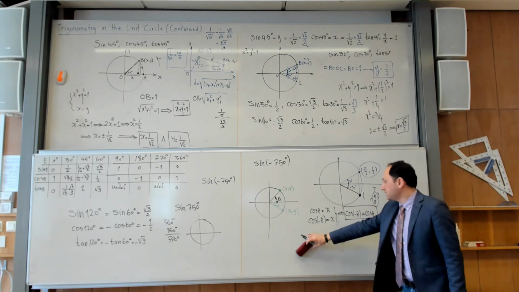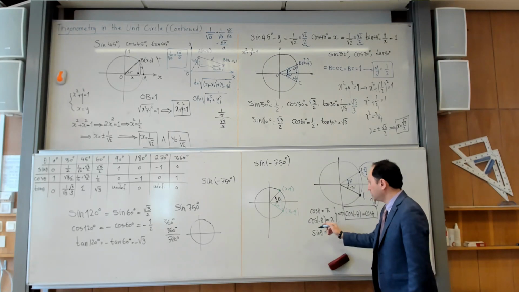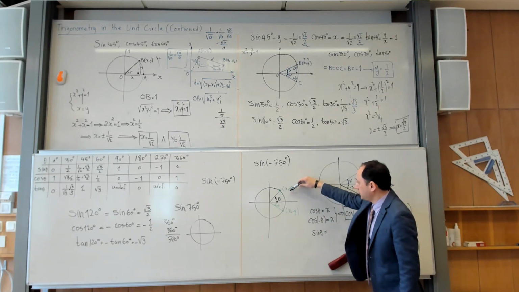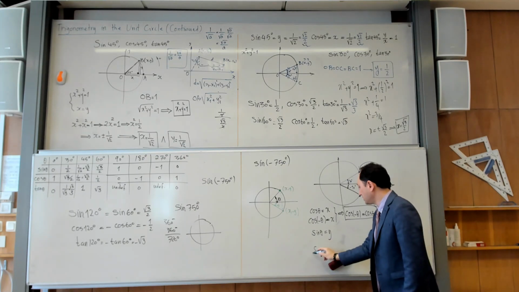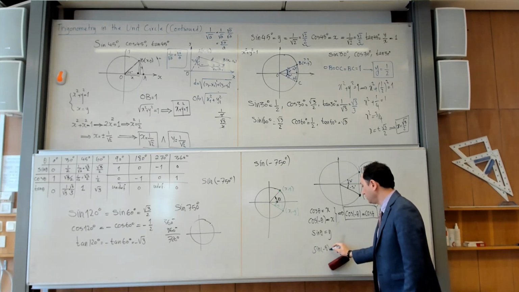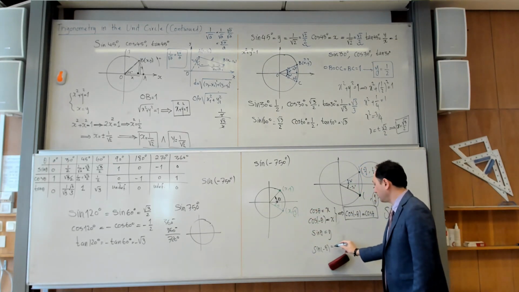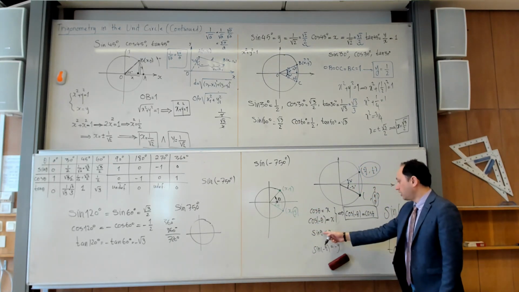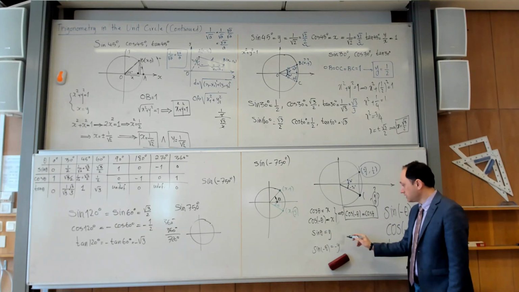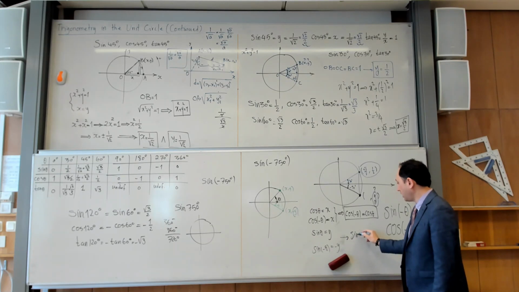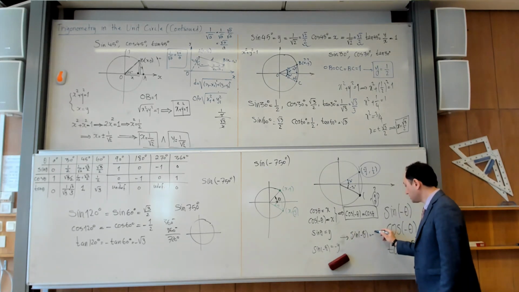But now let me ask you the same question for sine. If I ask you what is sine of theta, you go to the final point of theta, read the y coordinate, put it in front here. And if I ask you the same question for minus theta, you go to the final point of minus theta, read the y coordinate, which you put here. But are they equal? No. But they are opposite. Yes? So this means that sine of minus theta is not equal to sine of theta, but the minus sign goes out.